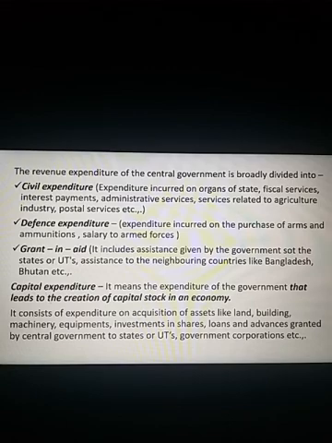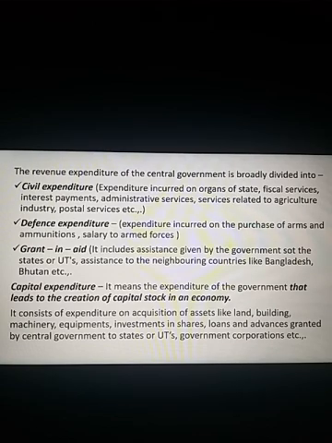So in today's class we have learned about the meaning of the term public expenditure and the types. Though we have learned different types of public expenditure, please focus much on the last one, revenue expenditure and capital expenditure, because that is very often asked in the examination. Focus much of your attention on that.